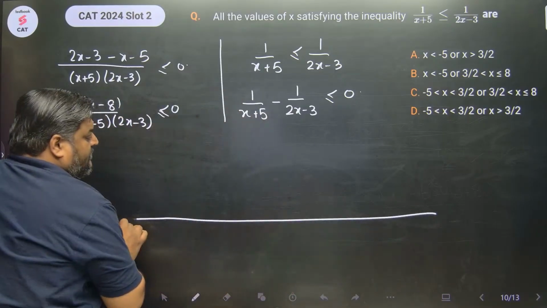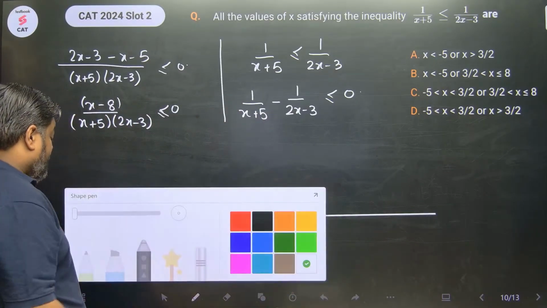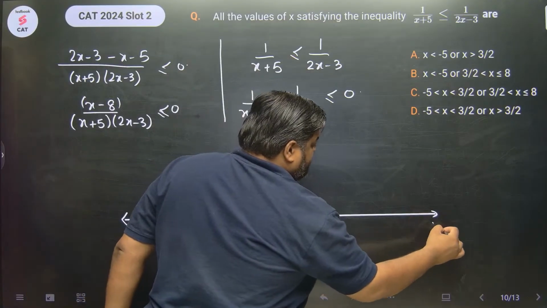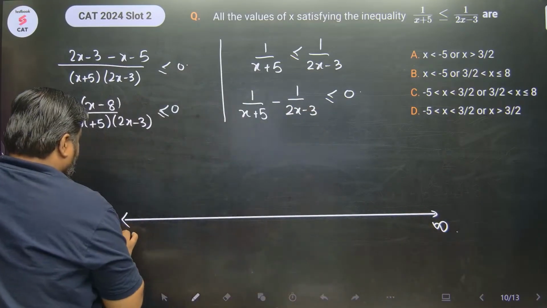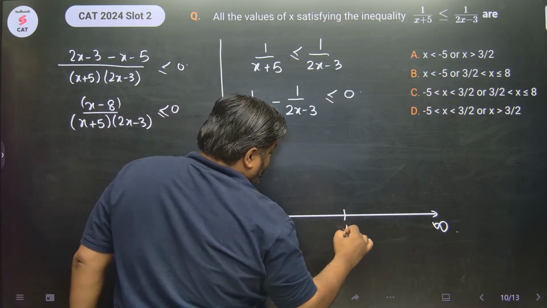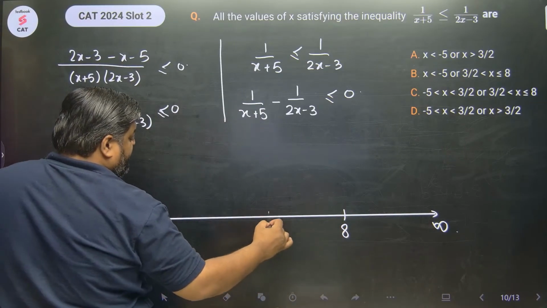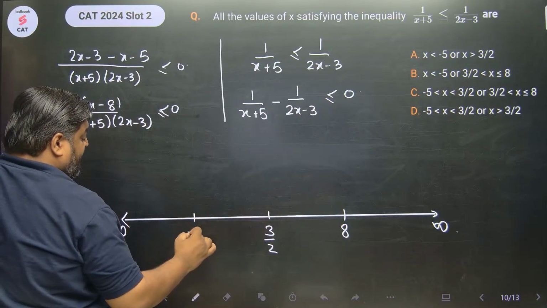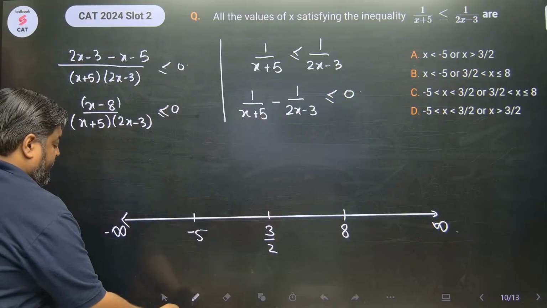आ जाओ. Let's put the notes on the number line. This is infinity. This is minus infinity. I have 8 over here. I have 3 by 2 over here. And I have minus 5 over here, right? Very good.